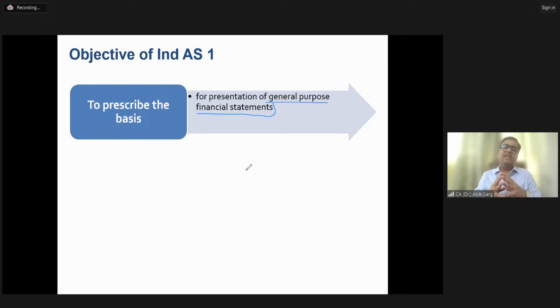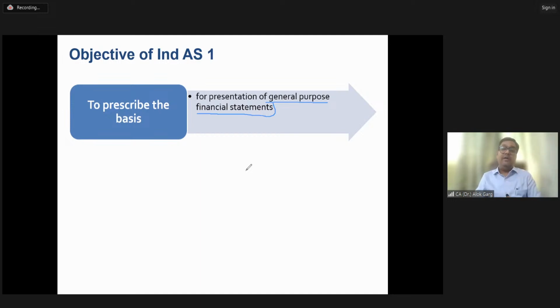General purpose financial statements are those prepared as per the Indian accounting standards, as per the Companies Act, as per other regulatory requirements, right? So friends, let's say Mr. Mukesh Ambani, the chairman of the Reliance Group, asked his CFO: I need a balance sheet where you present liabilities first, then equity, then your assets.